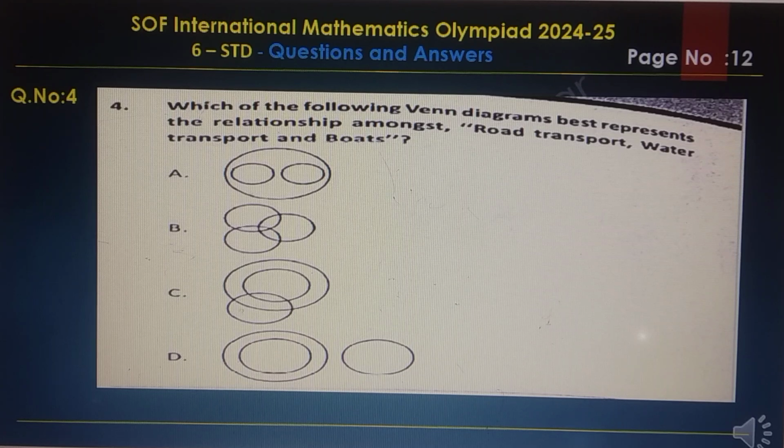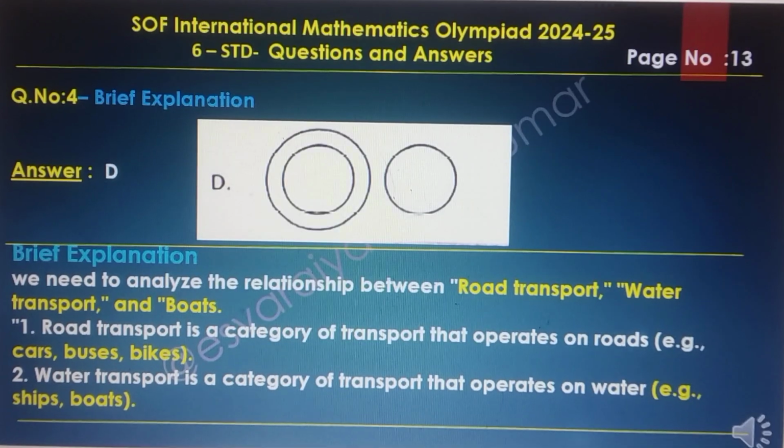Question number 4. Which of the following Venn diagrams best represents the relationship among road transport, water transport and boats? The answer is option D. Brief explanation: we need to analyze the relationship between road transport, water transport and boats. First, road transport is a category of transport that operates on roads, for example cars, buses, bikes. Second, water transport is a category of transport that operates on water, for example ships, boats.